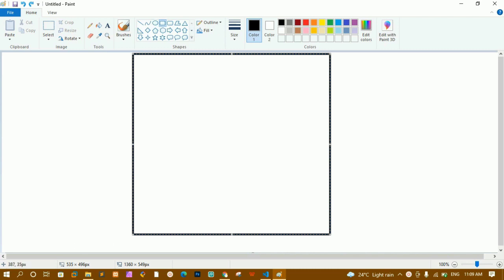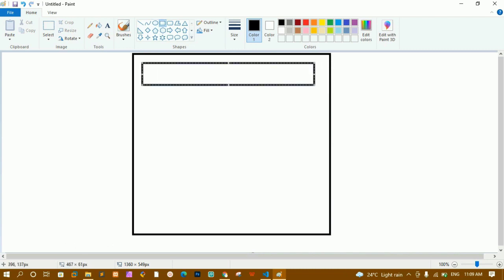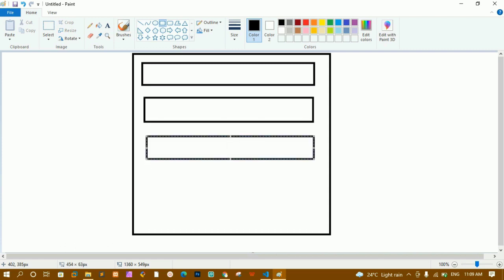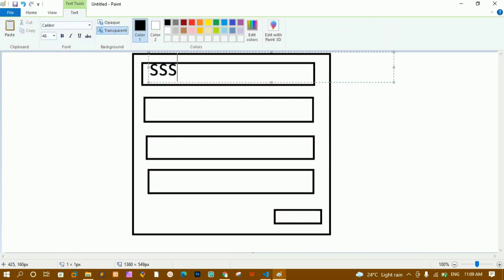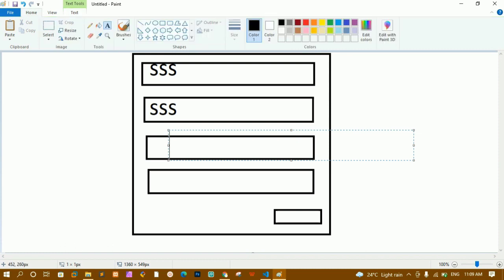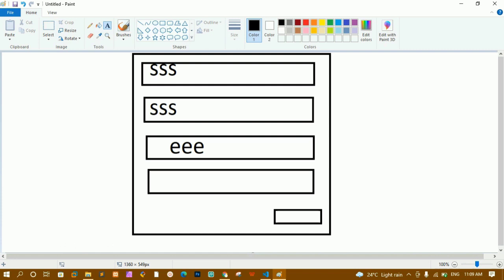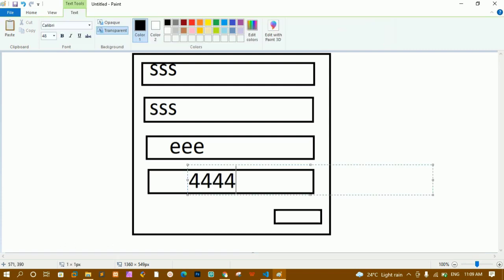Now here this is the form. Suppose imagine this is my form, and inside this I'll be having many input fields. Maybe this will be for my name, this will be for email, this will be for phone, and this will be for address, and below that I will be having one submit button. Now user enters all the data here. Suppose user enters some data here, again inside this field user enters some data, then again user enters some data inside this field. In all the fields user is entering some data. Now in all the fields user has entered some data inside the form.